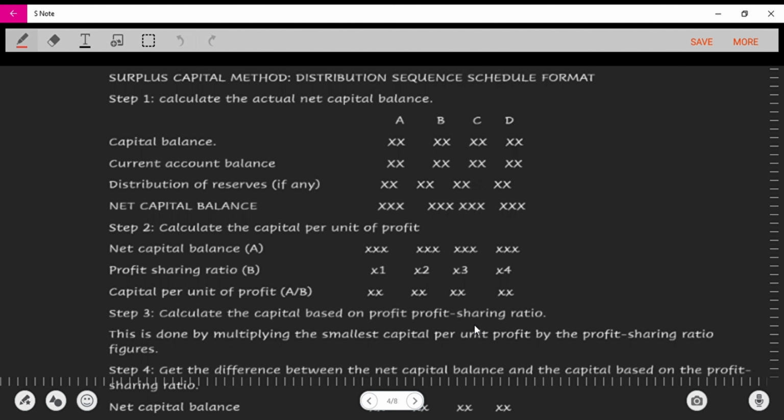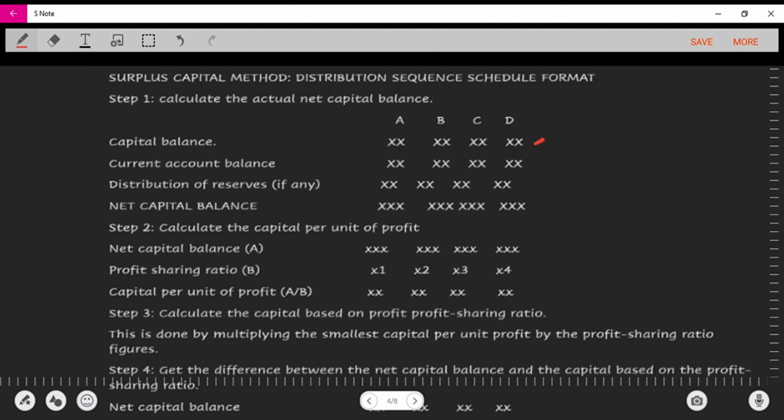It follows the step-by-step method for you to derive the partner with the ultimate surplus capital. So now, the first thing you have to do, this is the format of it. In this situation, there are 3 partners, partner A, B, and C, as is clearly stated. And then you first of all write their capital balances. Right? So this is what is written here.